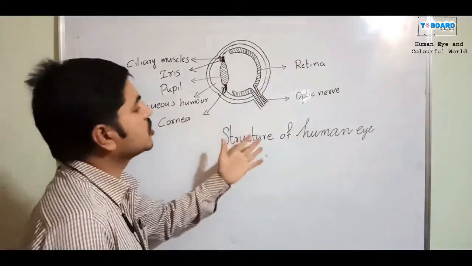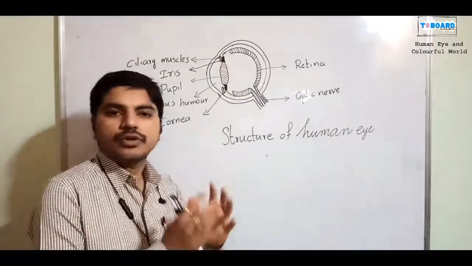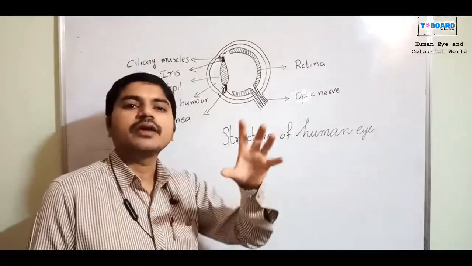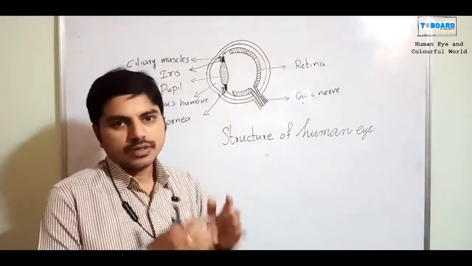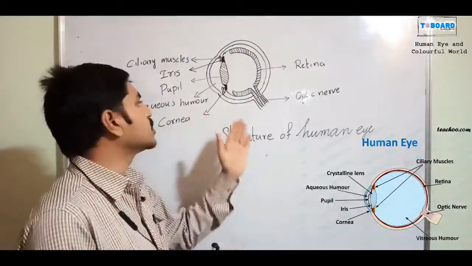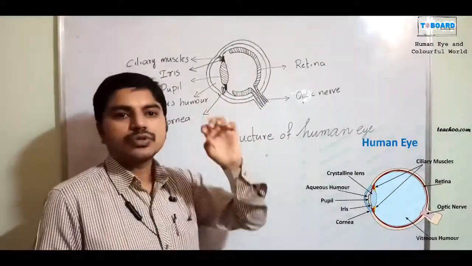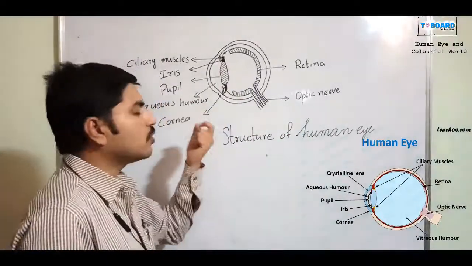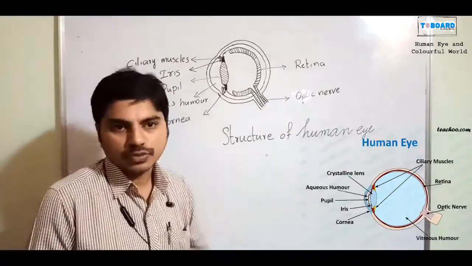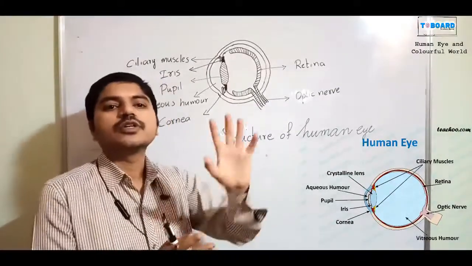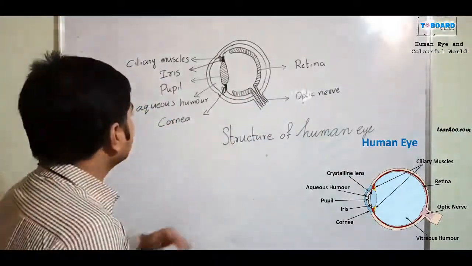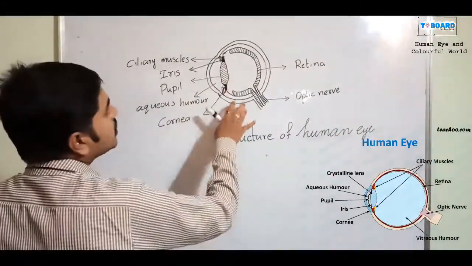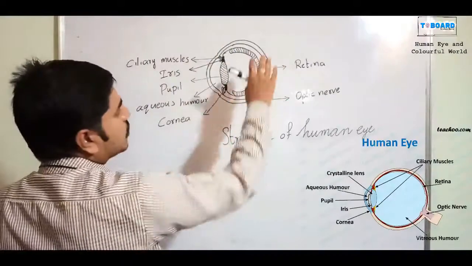The structure of the human eye is very important in this topic. It behaves like a lens, right? How refraction takes place in our eye is also visible. Each and every object can be identified by using the human eye only. Our brain recognizes through the human eye, so it is the first sense organ. This is the structure of a human eye.